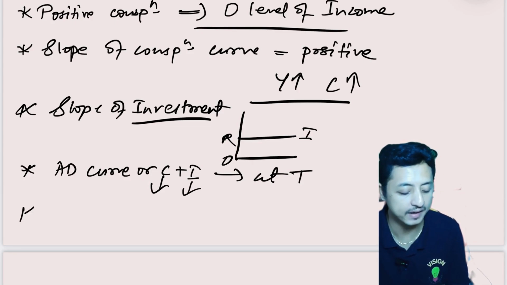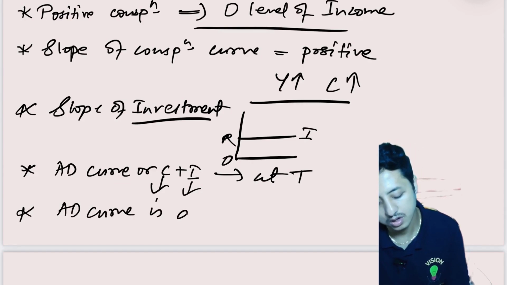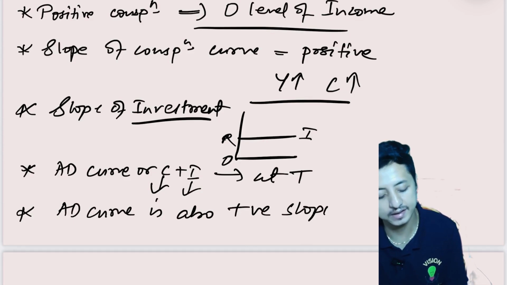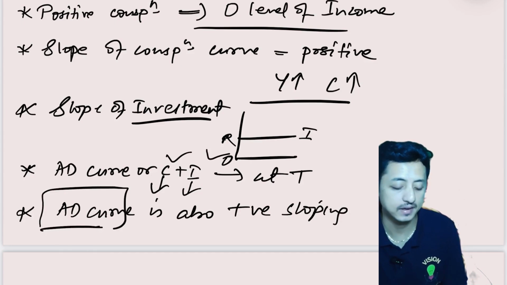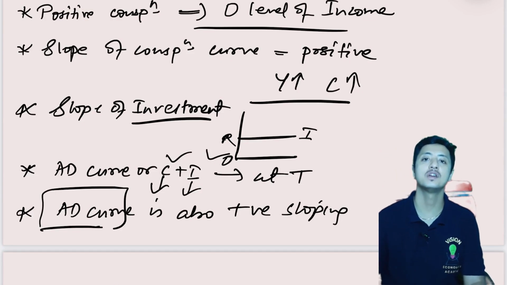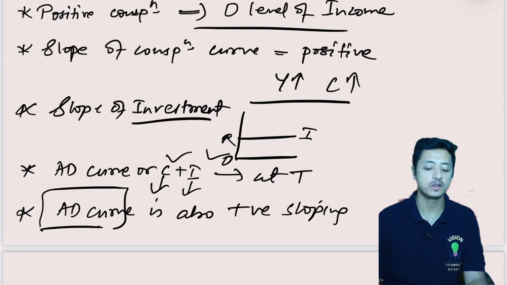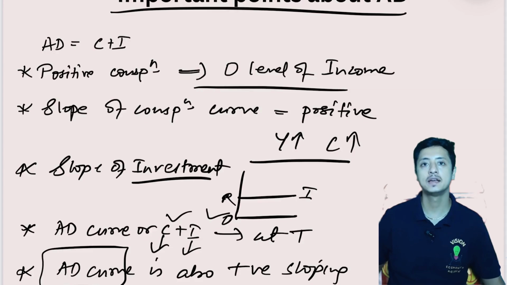And the slope of the aggregate demand curve is also positive, as aggregate demand is the addition of C and I, and C keeps on increasing as income increases. So there is a positive relation. These are some of the points that we need to remember about aggregate demand.